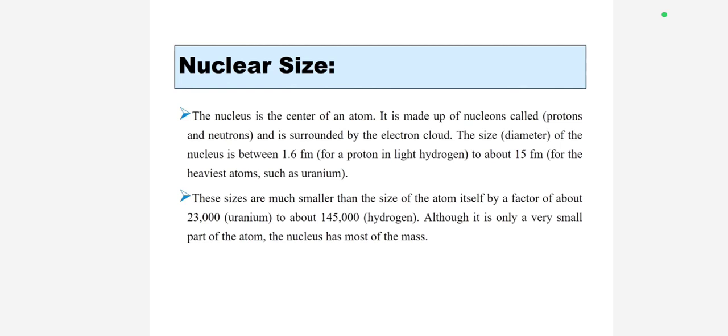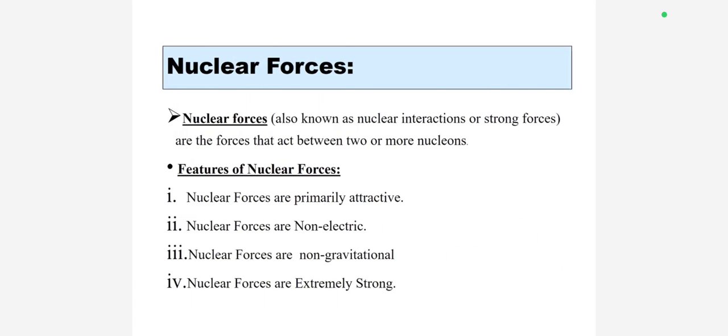Hydrogen has nuclear size 1.6 fm, and uranium has nuclear size 15 fm. These sizes are much smaller than the size of the atom itself, by a factor of about 23,000 for uranium to about 145,000 for hydrogen. Although it is only a very small part of the atom, the nucleus has most of the mass.